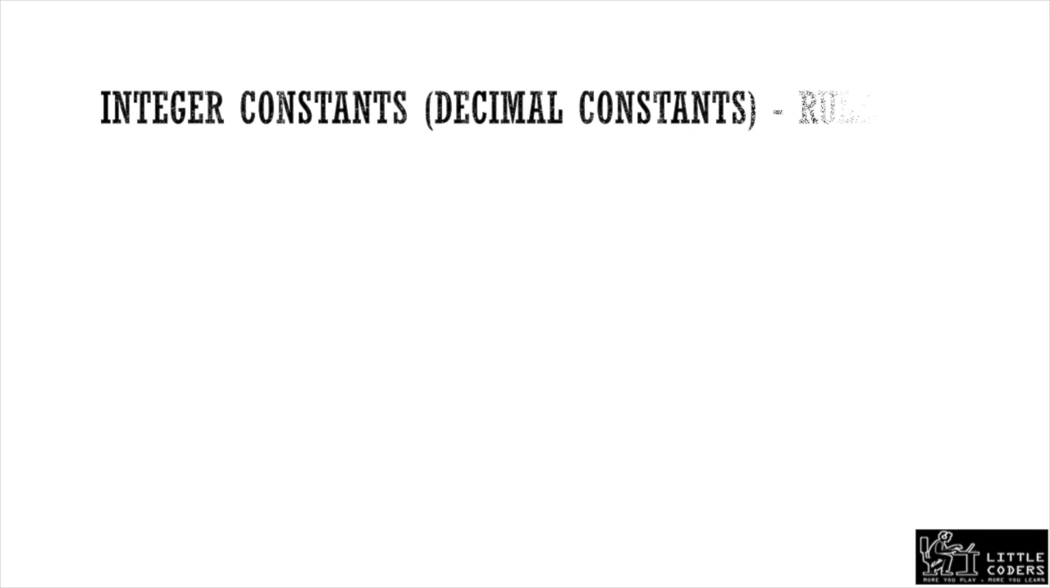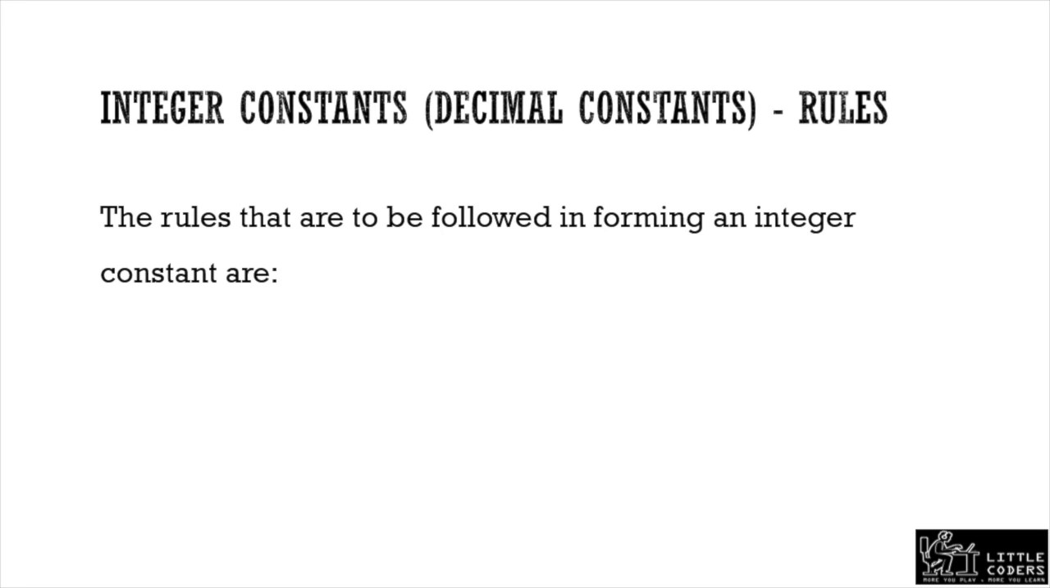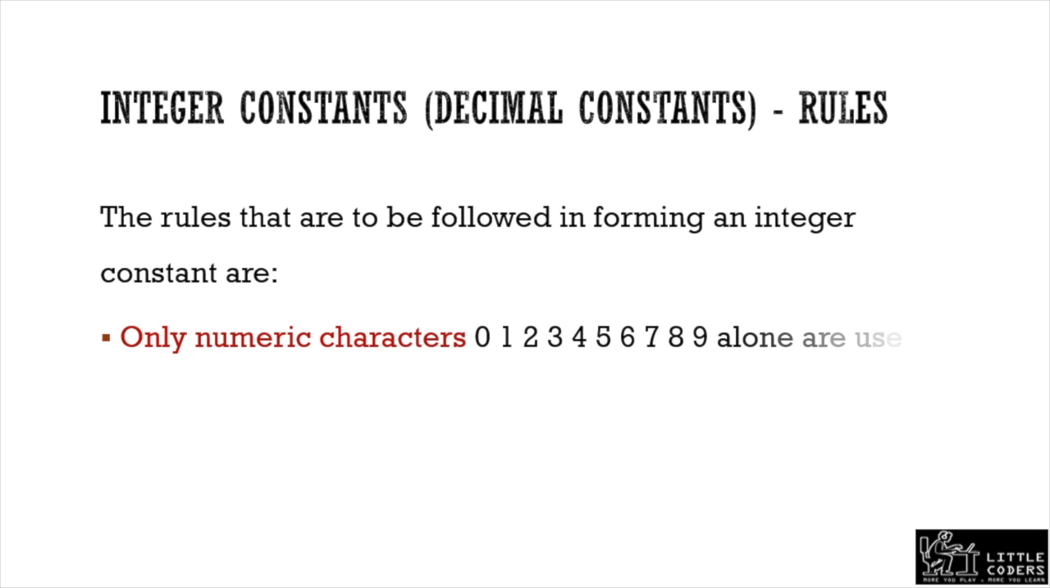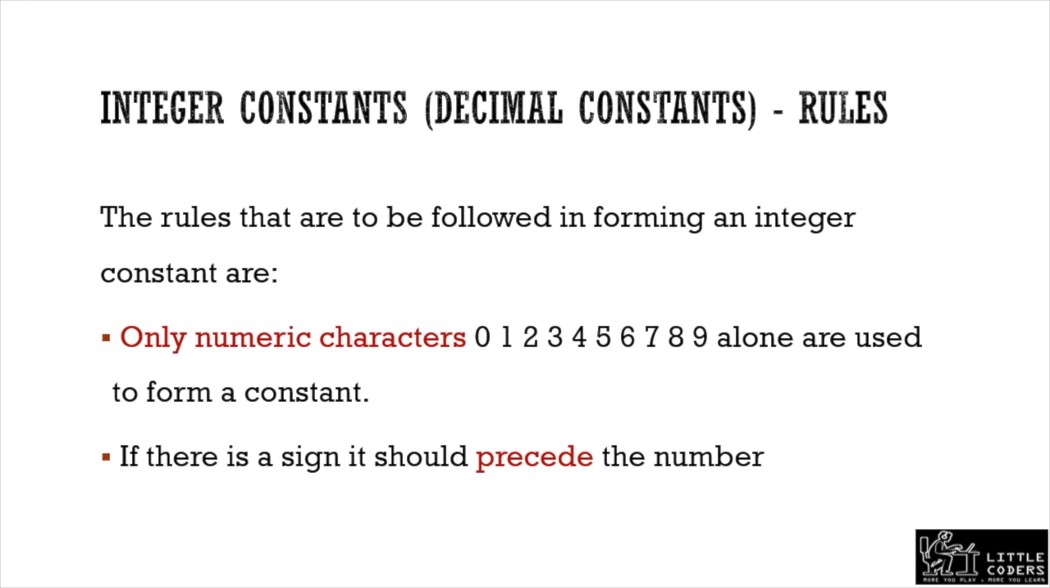So integer constant, or it is also called decimal constants. The rules to be followed in forming an integer constant: rule 1 is that only numeric characters 0 to 9 alone are used to form a constant. And if there is a sign, it should precede the number. Suppose minus 756. In that case, the minus sign should precede the number. It should not follow the number, or come in between.